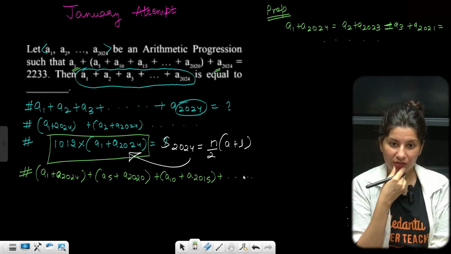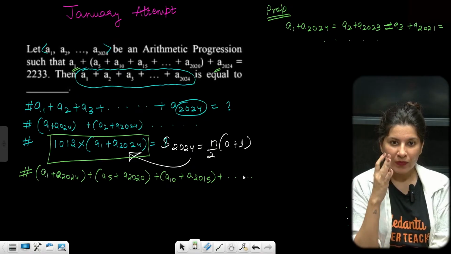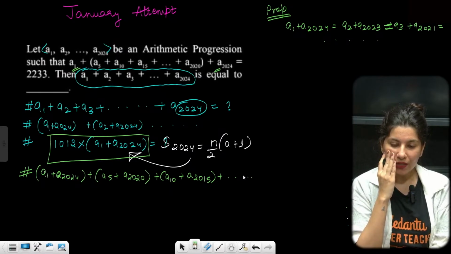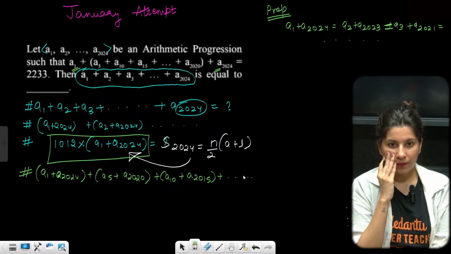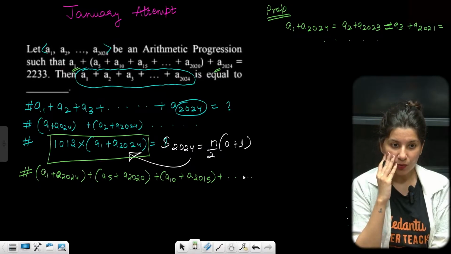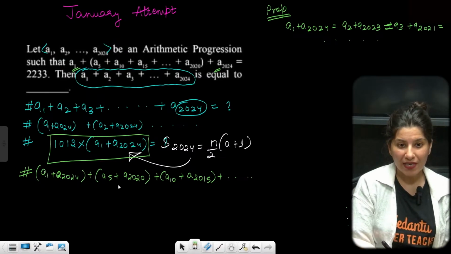Now you have to understand how many terms there will be. How many pairs will there be? So A1, then A5, then A10.